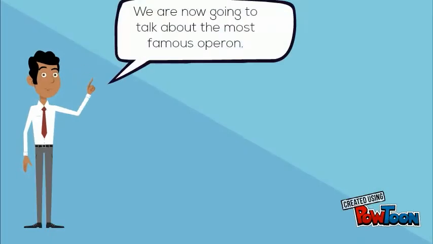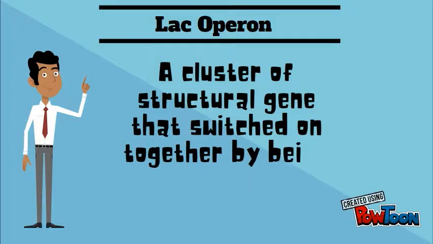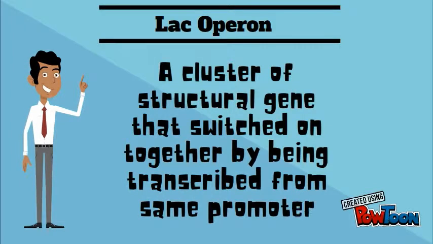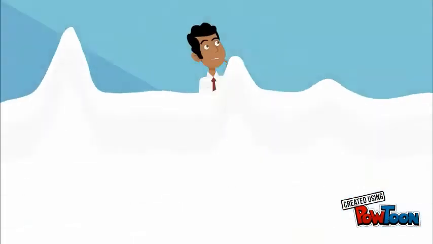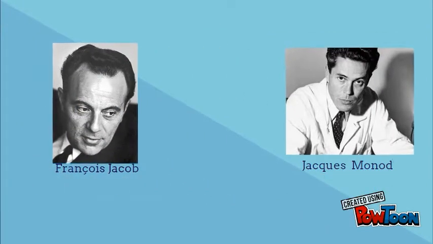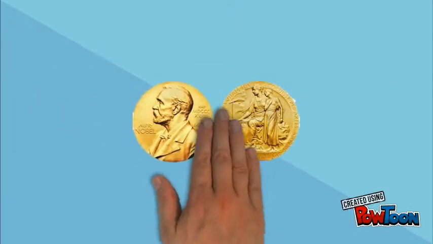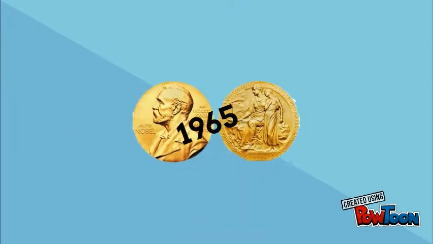We are now going to talk about the most famous operon. The Lac Operon is a cluster of structural genes that are switched on together by being transcribed from the same promoter. Francois Jacob, together with Jacques Monod, originated the idea that control of enzyme levels in all cells occurs through regulation of transcription. They shared the Nobel Prize in Medicine back in 1965.